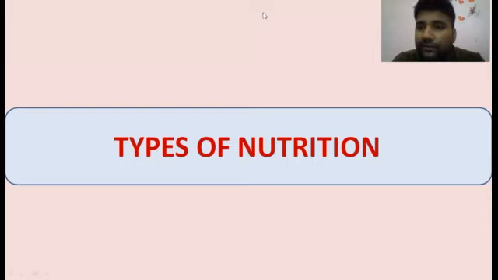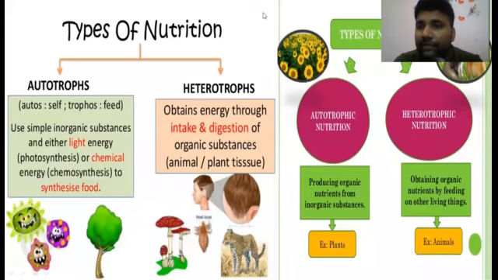The name autotrophic nutrition involves two words: auto, which means itself, and trophy, which means feed. It means the organism which feeds itself is called autotrophic. So autotrophic nutrition is that type of nutrition in which the organism or living being prepares its food by itself.